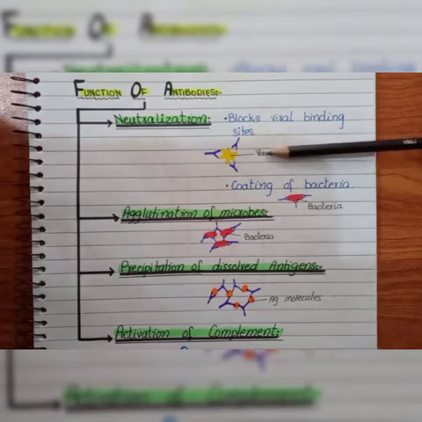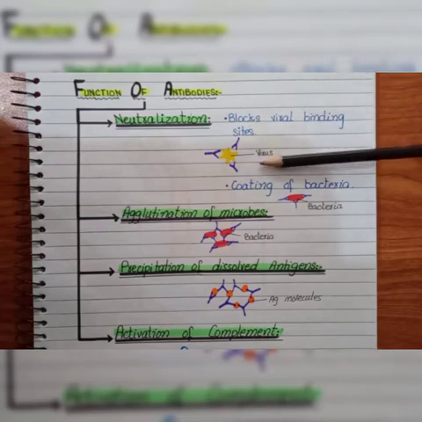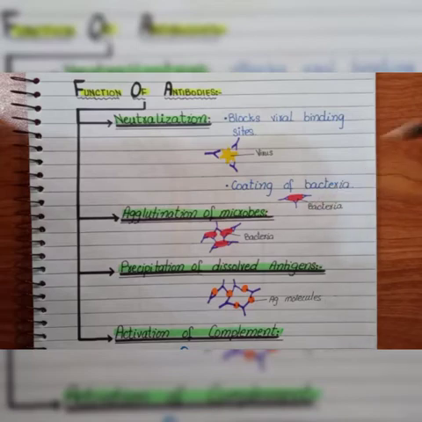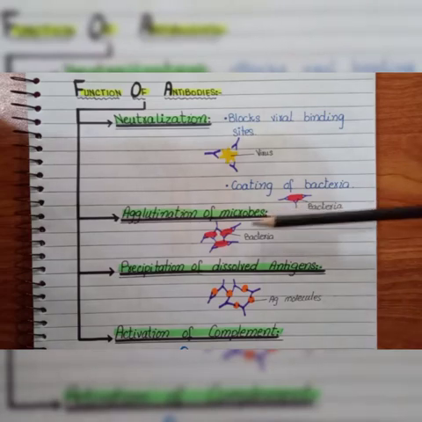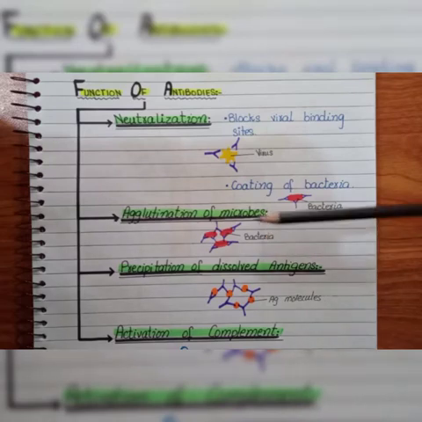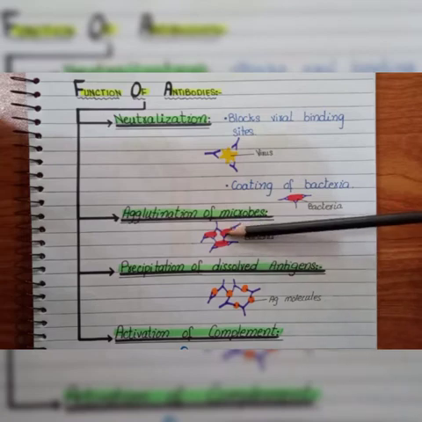Here we have the virus, and the antibody will block the viral binding site. Some antibodies will also coat a bacteria like this. After that they render them non-effective and help in the neutralization of viruses and bacteria. In the human body, we also have other antibodies that help in the agglutination of microbes. Like this, we have a bacteria. When a bacteria comes into the body, the antibodies come in contact, coat these bacteria and form agglutinates, or agglutination.